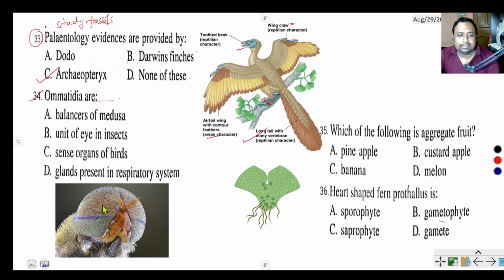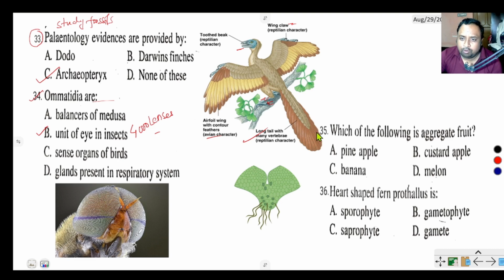Ommatidium is the unit of the eye in insects. Nearly 4,000 lenses are present in an insect eye, and each unit is called an ommatidium. This is a composite eye.